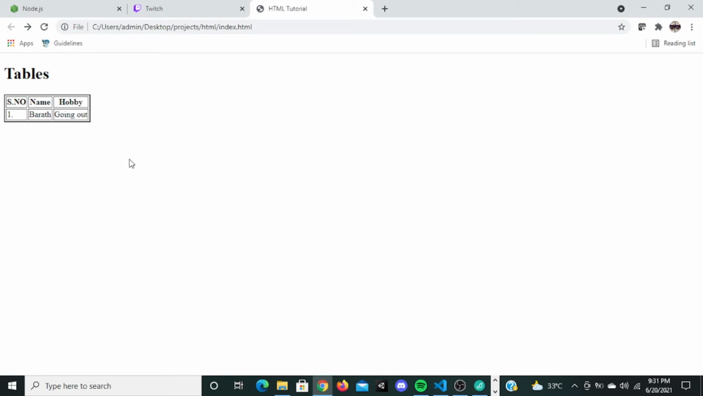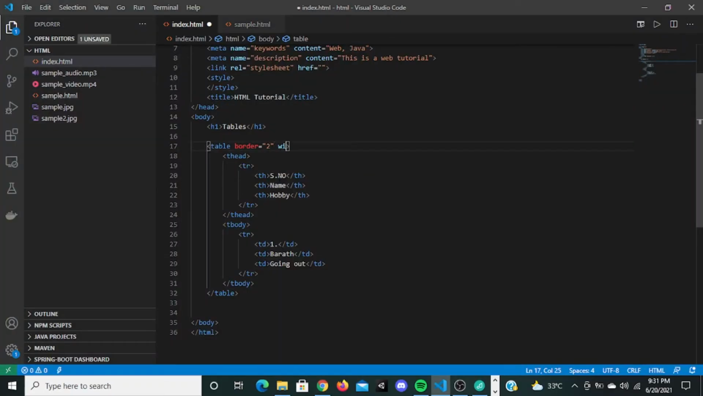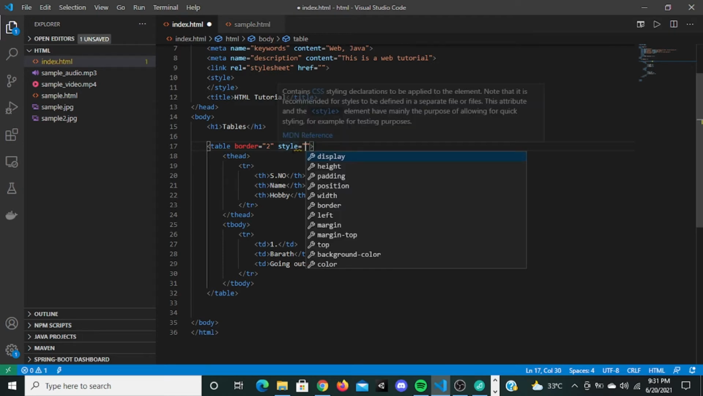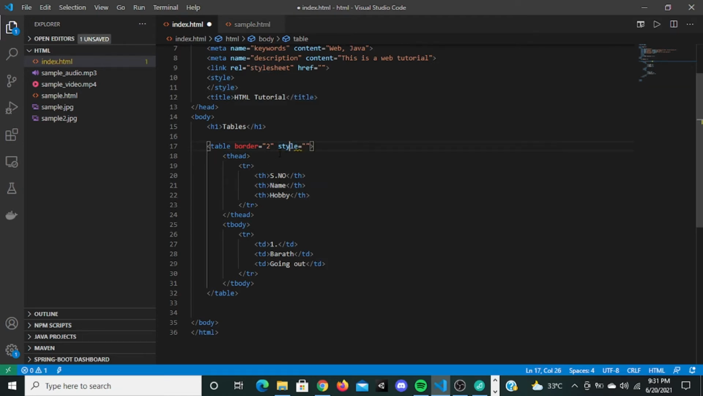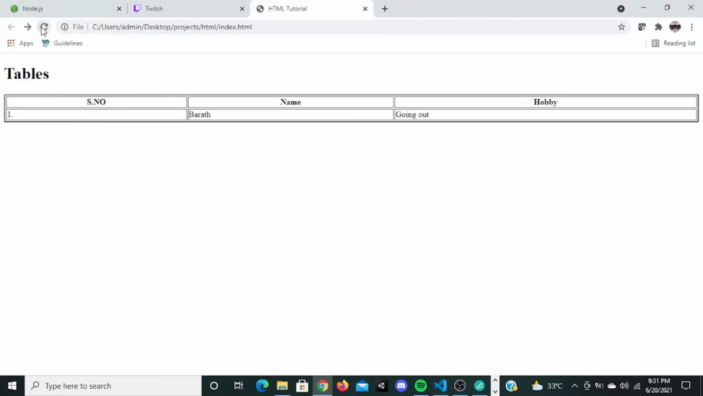You can actually style this table using CSS, and we will go into that when we are actually using CSS. You can also give the width of the table. You can say style. We are using style inside the tag, so this is called inline CSS. I can say here width is 100%. When I save and refresh, it's going to stretch out.